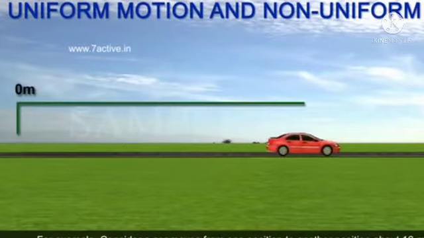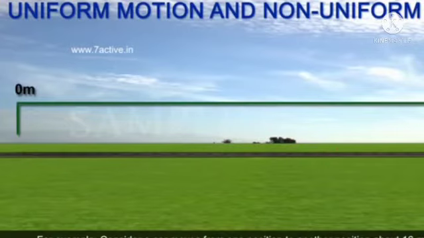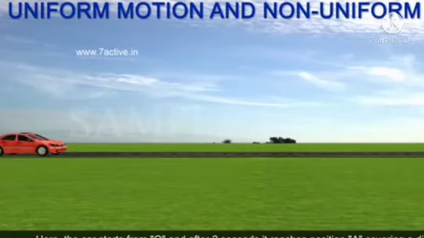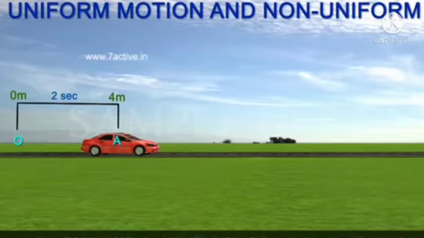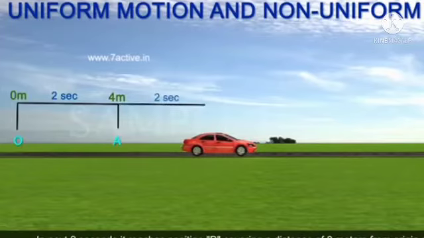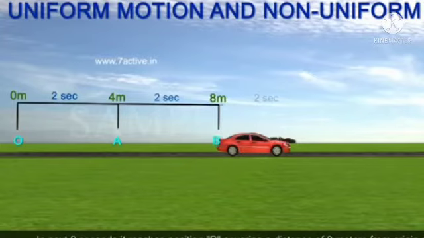For example, consider a car that moves from one position to another, taking 16 meters in 8 seconds. Here the car starts at 0, and after 2 seconds it goes from position A to B. Then in the next 2 seconds, 4 to 8 meters.